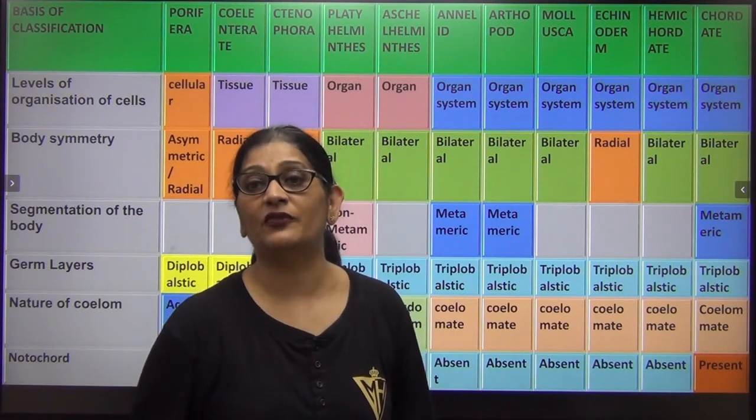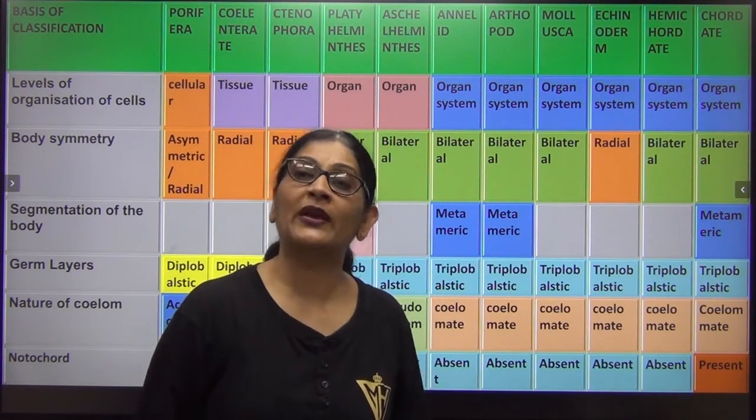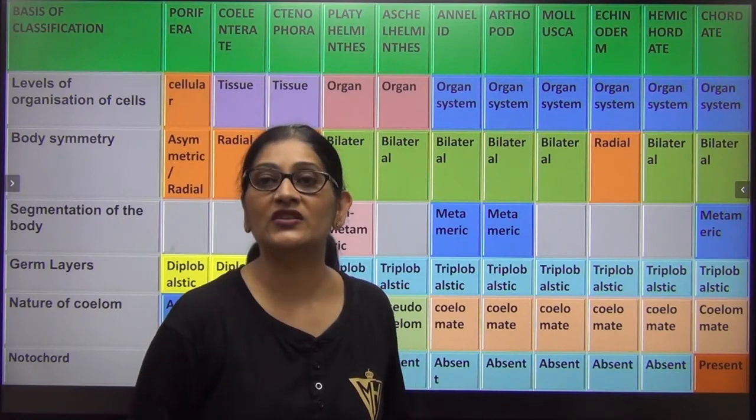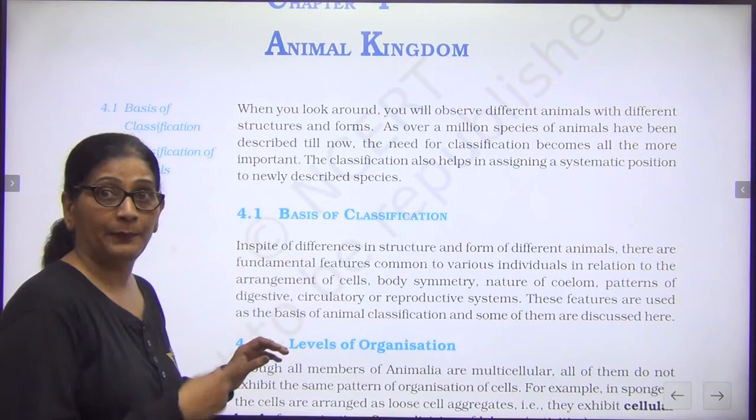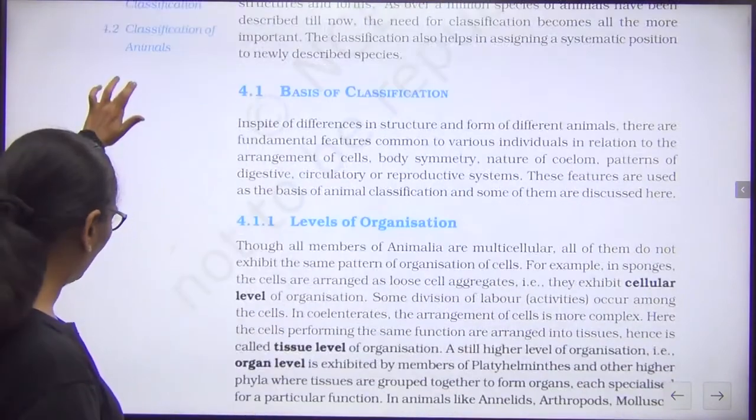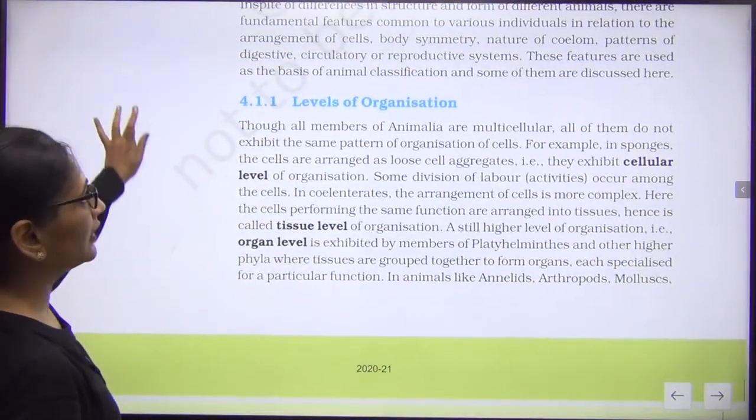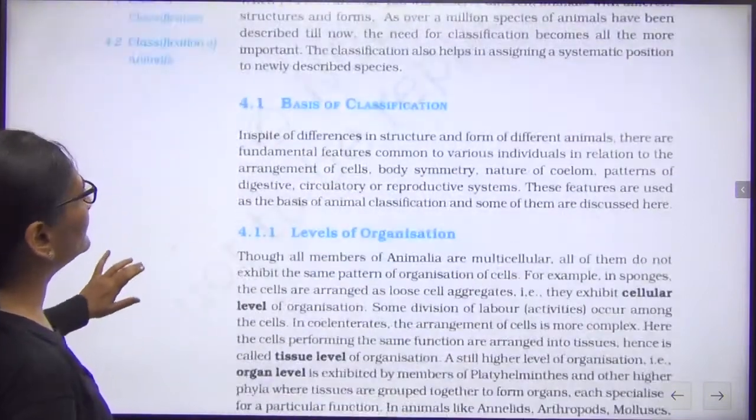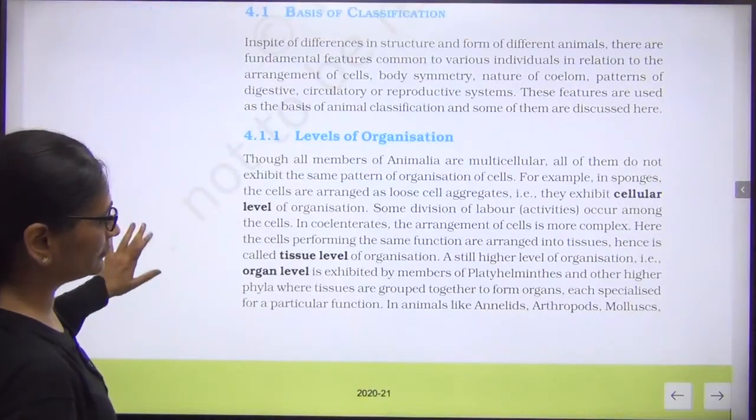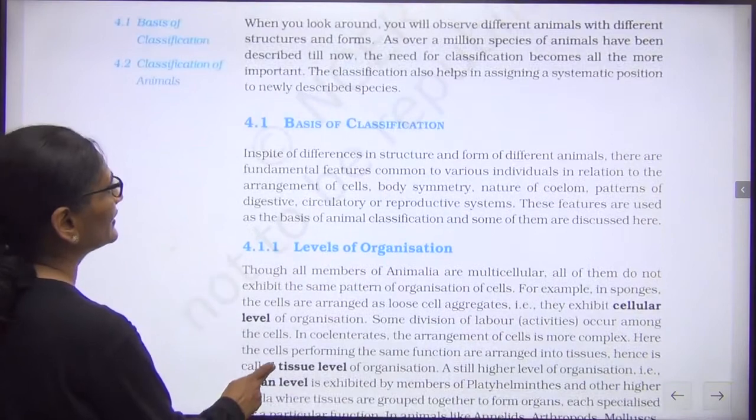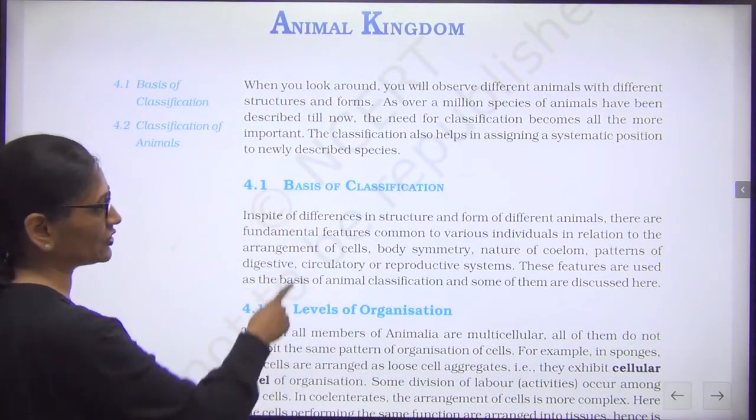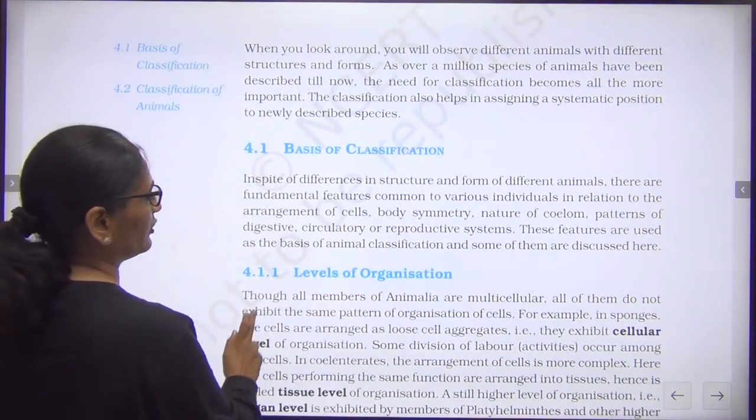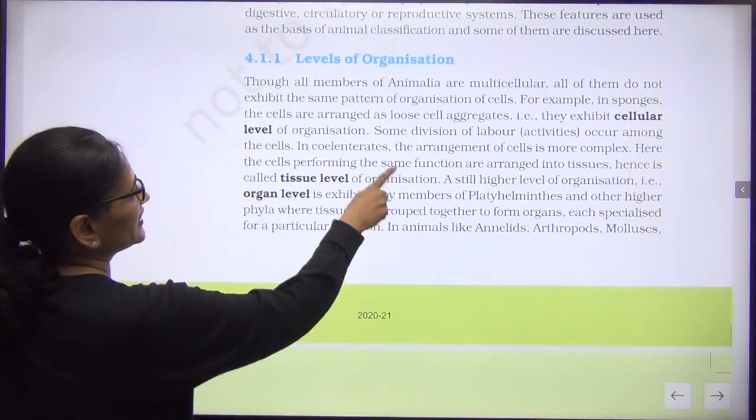Now before we end today's lecture, we will quickly go through the NCERT to see what is there. Please open your 4th chapter. Here you will see, this is Kingdom Animalia, basis of classification. First is level of organization. You can just see it here.